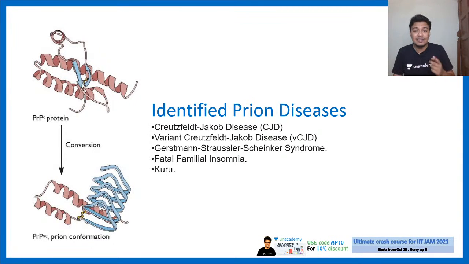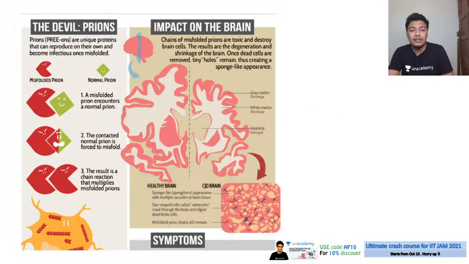And there are many diseases such as Creutzfeldt-Jakob disease, there is a variant Creutzfeldt-Jakob disease, Kuru disease, etc., or mad cow disease, these are all due to prions. So that really tells us the importance of prions in our disease angle, right?